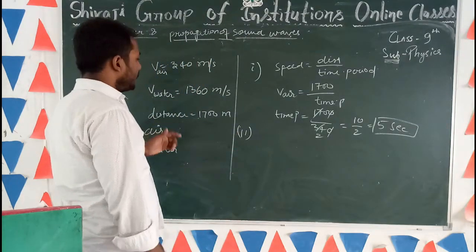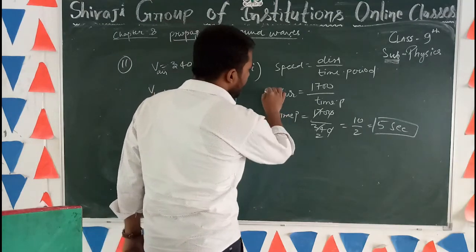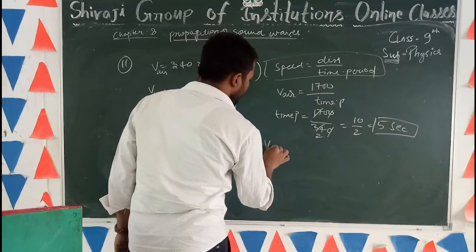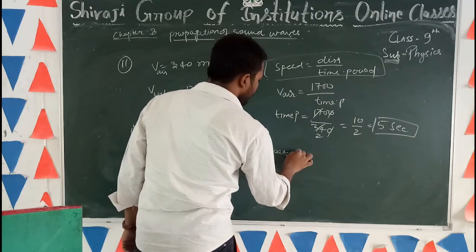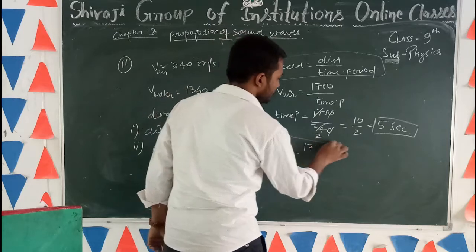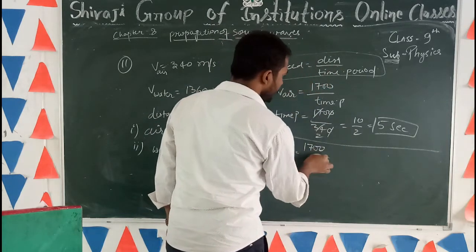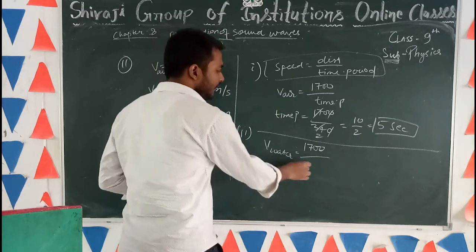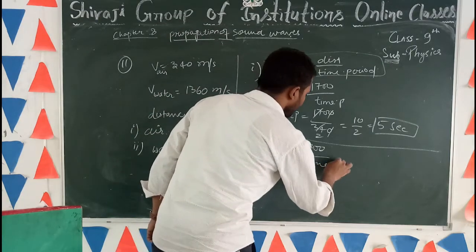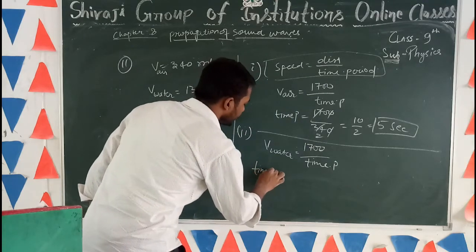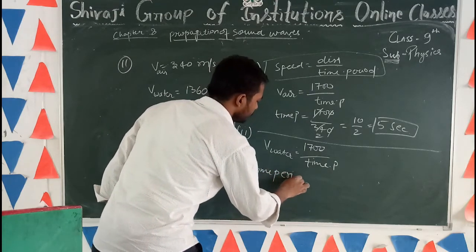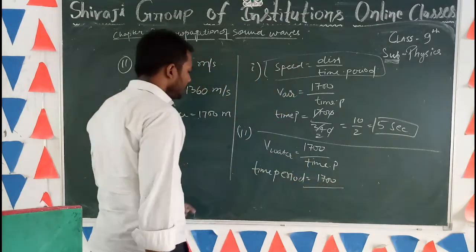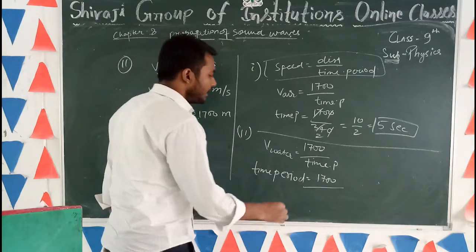And next, the same formula we will apply here. So here V water, velocity in water, is equal to distance 1700 meter, and here velocity is given, time period we have to find. So the time period will be 1700 divided by velocity in water, which is 1360.